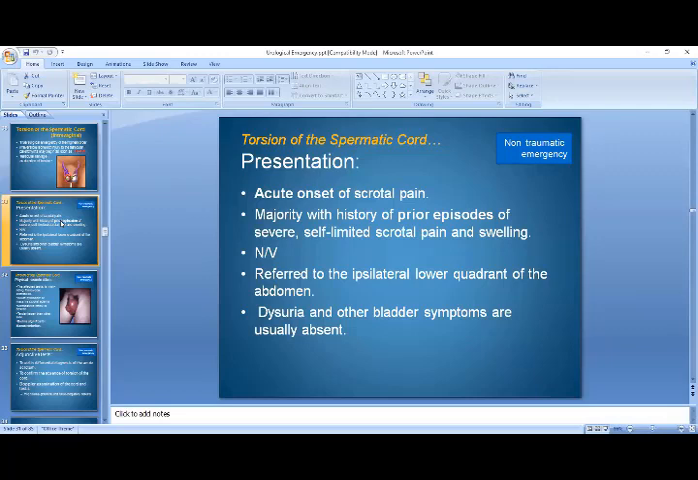Majority of patients present with the history of prior episodes of severe self-limited scrotal pain and swelling. And this pain is referred to the ipsilateral lower quadrant of the abdomen. Dysuria and other bladder symptoms are usually absent. So the patient usually presents with the acute sudden onset of severe pain, that is self-limited scrotal pain, and it is also associated mostly with the swelling of the ipsilateral testis.